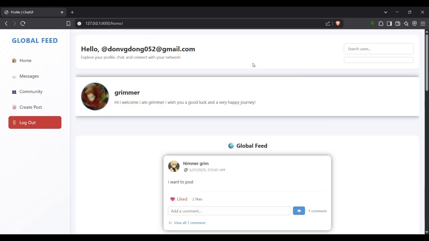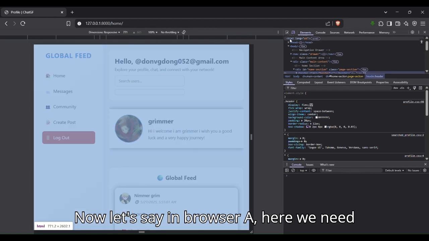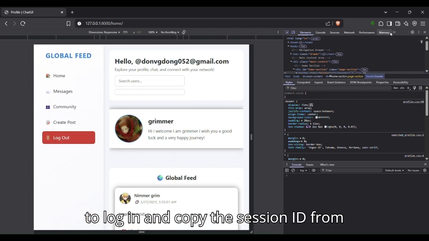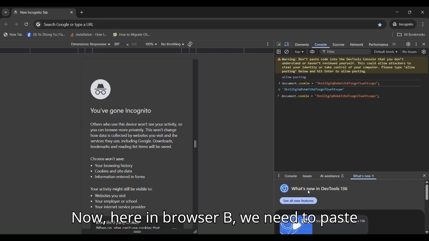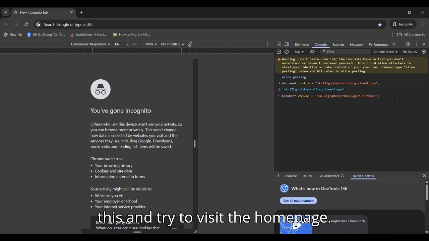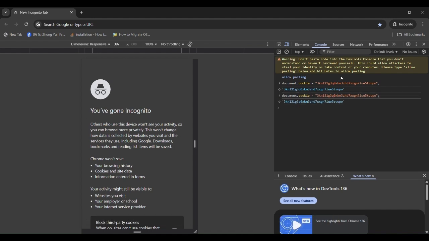Now I will show you the actual test. Let's say in browser A, we log in and copy the session ID from cookies. Now in browser B, we paste this and try to visit the home page.